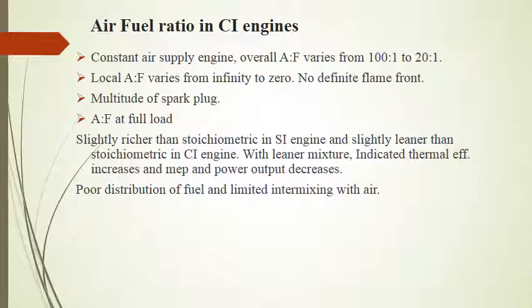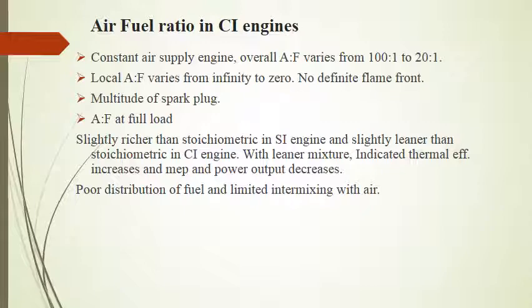Now in the case of CI engine, as the speed or load changes, the quantity of fuel injected varies. Now what remains constant is the supply of air. That is why CI engines are normally known as constant air supply engines.